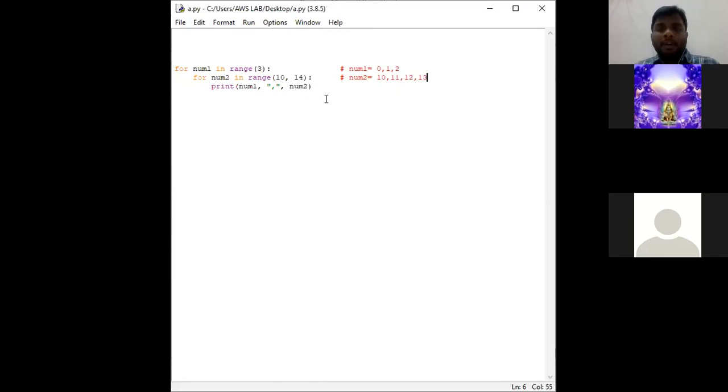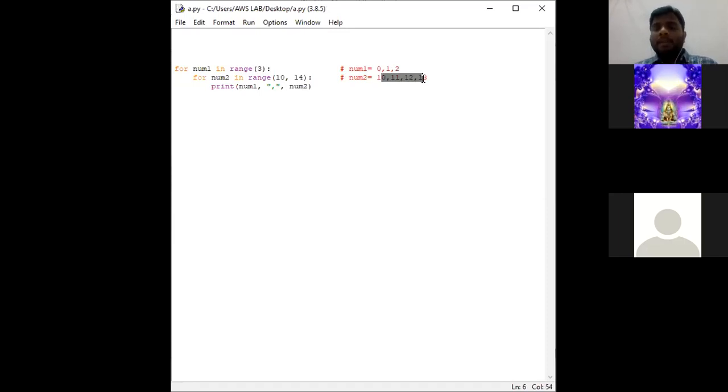Here what we are saying is that in the first iteration it takes 0 and comes into the inner body and performs all these. So in the first print statement, 0, 10, 0, 11, 0, 12, 0, 13. Okay. Next again it comes into the outer loop. It takes the sequence value 1 and performs with all these values.